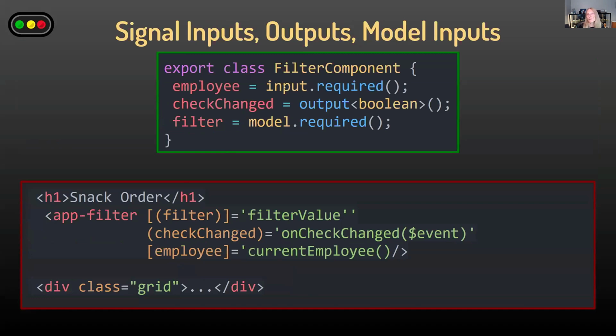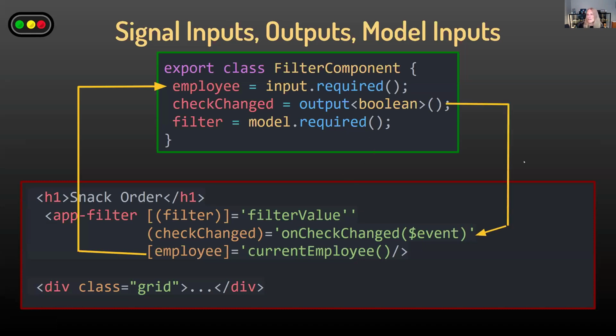So to summarize, here's a filter component that has an input property, an output property, basically, that is our event, and our model property. So our parent component passes in the employee because it's the input. The output comes out by way of an event, and then I get the data through that $event. And then there is my model required.